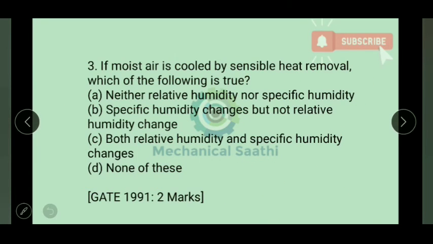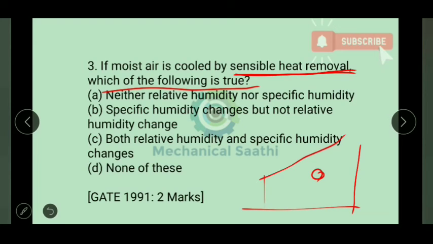If the moist air is cooled by sensible heat removal, which of the following is true? If we look at it, with sensible heat removal nothing else is happening, only sensible heat removal. Suppose this is the point on the psychrometric chart, and it is telling that sensible heat is being removed, so the line will go like this.